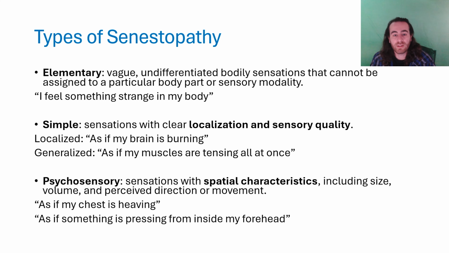Elementary are vague, undifferentiated bodily sensations that cannot be assigned a specific localization or a sensory modality. For example, a patient may tell us that they feel something strange in their body and be unable to elaborate further. When we move to simple senestopathies, sensations gain a clear localization and sensory quality. For example, a patient may be complaining that their brain is burning, brain being the location and burning being the quality.